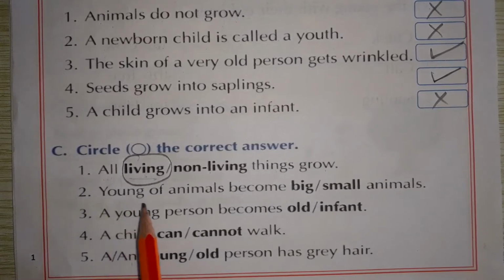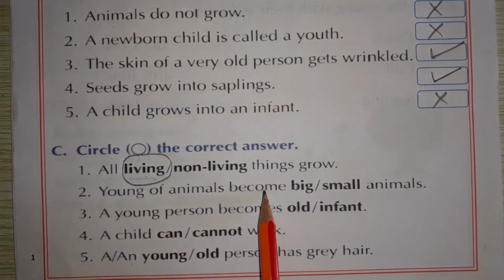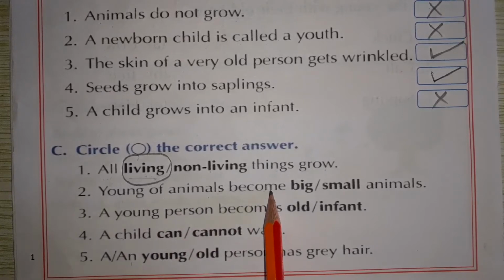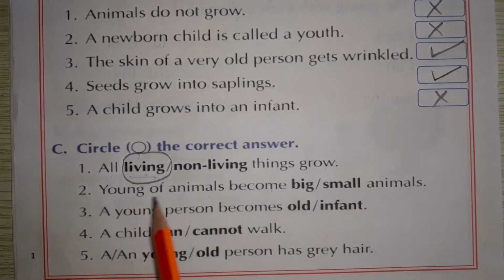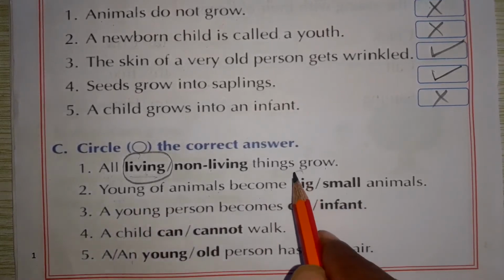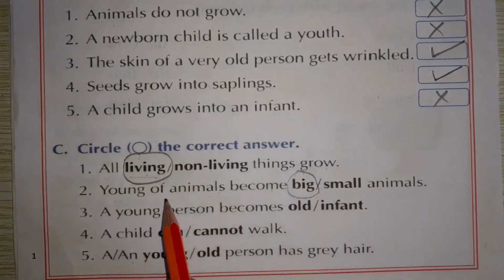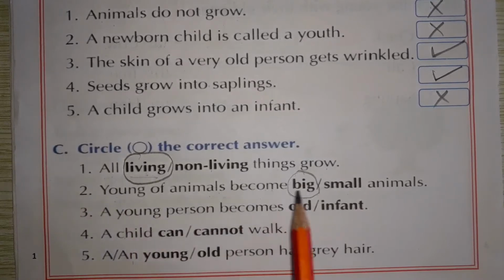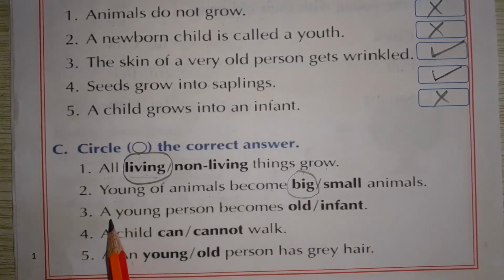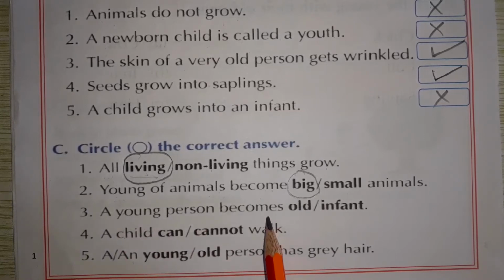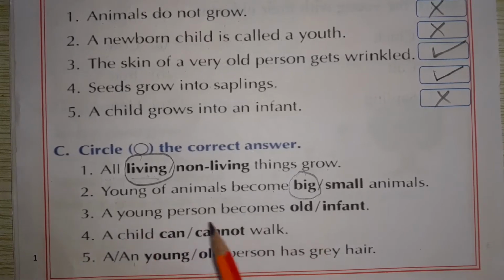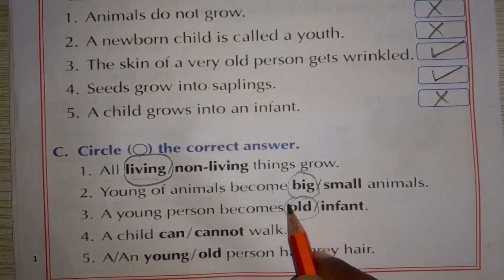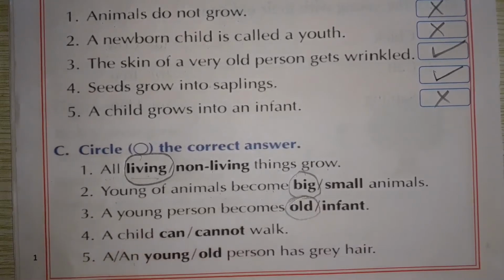Now, young of animals become big animals. Young of animals become big animals. Then a young person becomes old. A young person becomes old. Okay? You make a circle here.